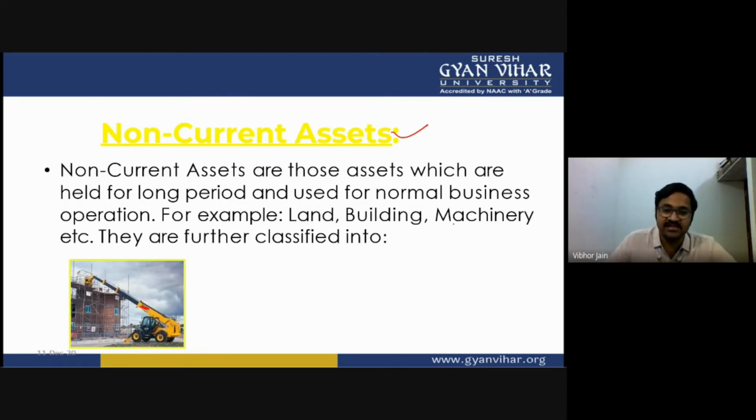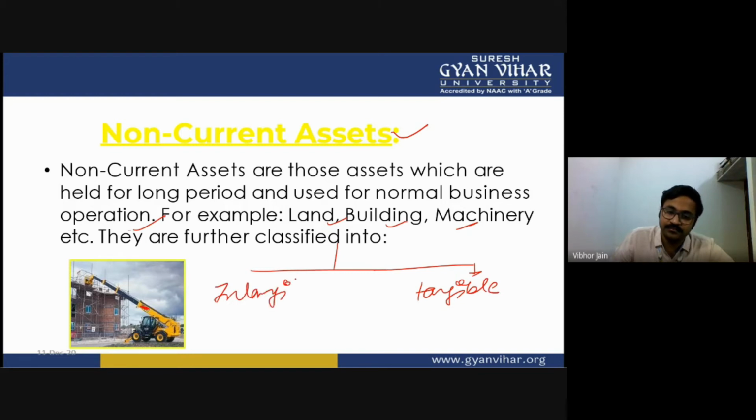So these are the assets which are held for a long period and used for normal business operation. The examples are land, building, machinery, etc. Now these non-current assets are further classified into two types, that is tangible and intangible. I'll talk about it in the next slide.